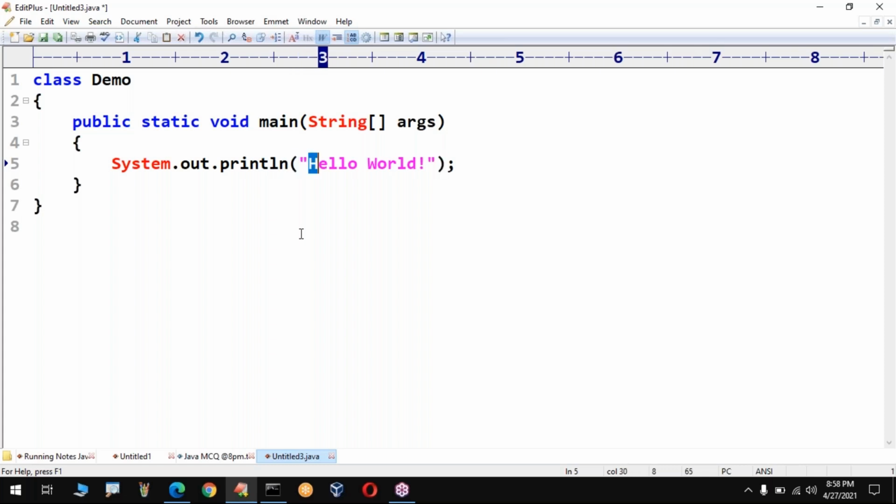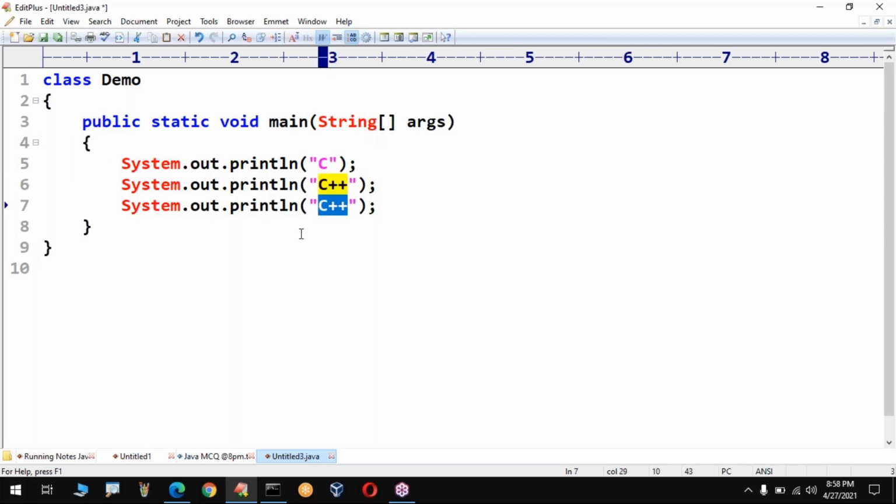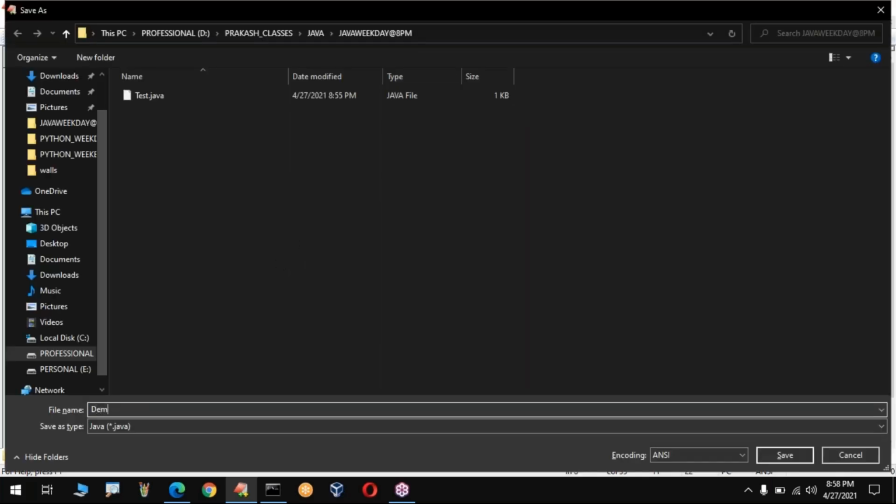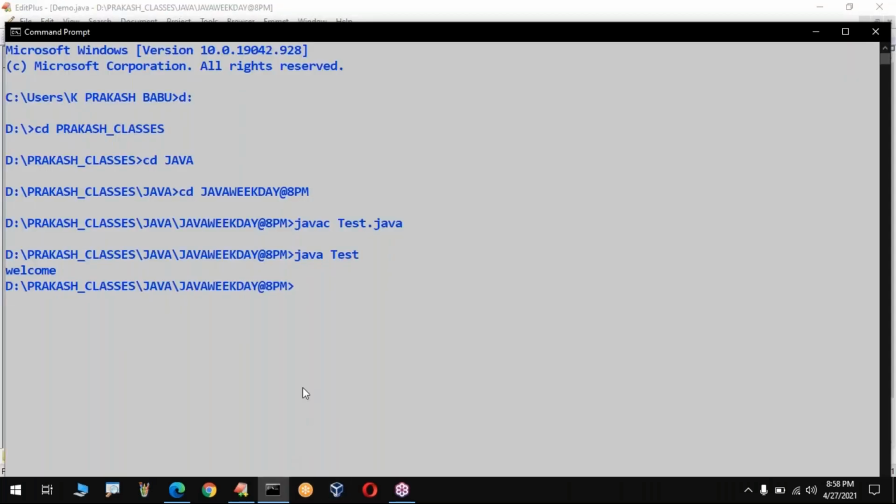Now, one by one, I am taking the programming language names. C, C++, Java, and then Python. Like this I took. Yeah, perfect. Save this program. What is the file name that you need to take? Demo.java.